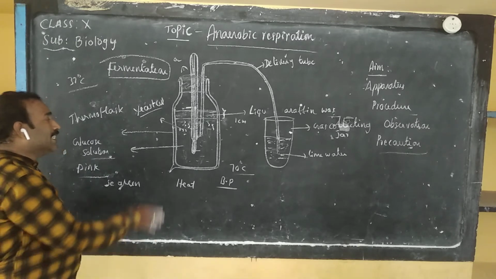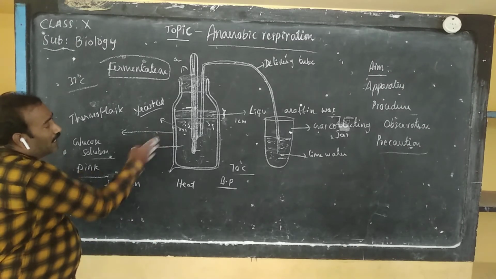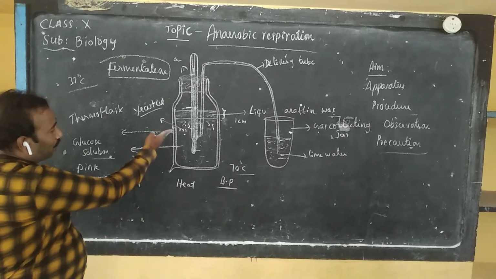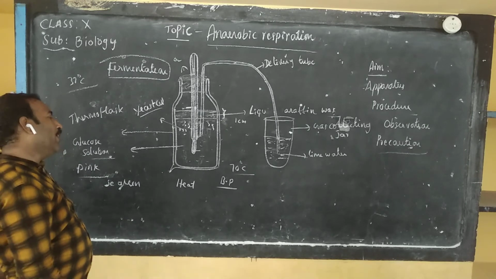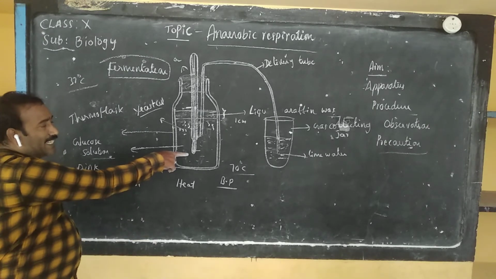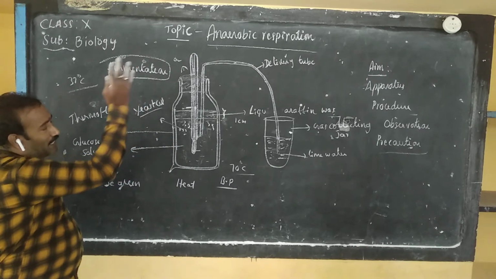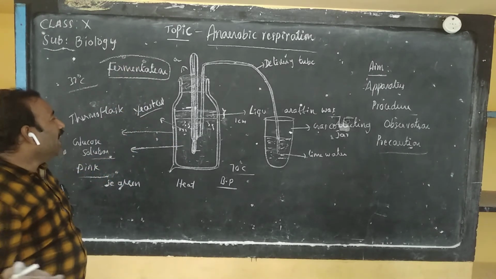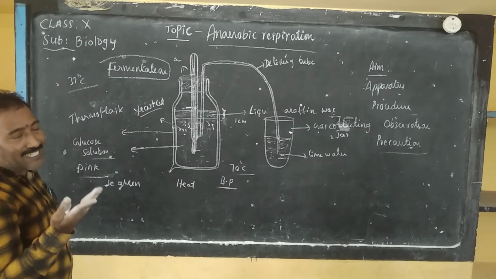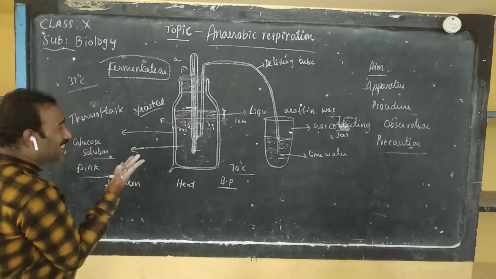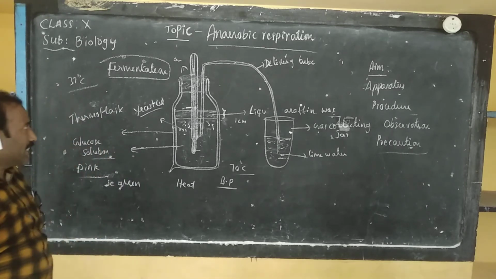How is alcohol separated from the solution of alcohol, water and sugar? Glucose solution by boiling process, boiling up to 70 degrees centigrade. At this temperature, alcohol is vaporized, that is easily separated. Again that is cooled, the alcohol vapors condense to convert into liquid alcohol. In this way we are doing this.